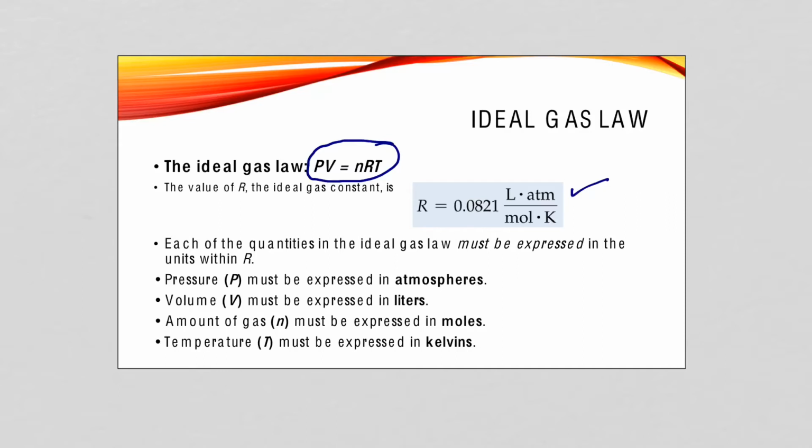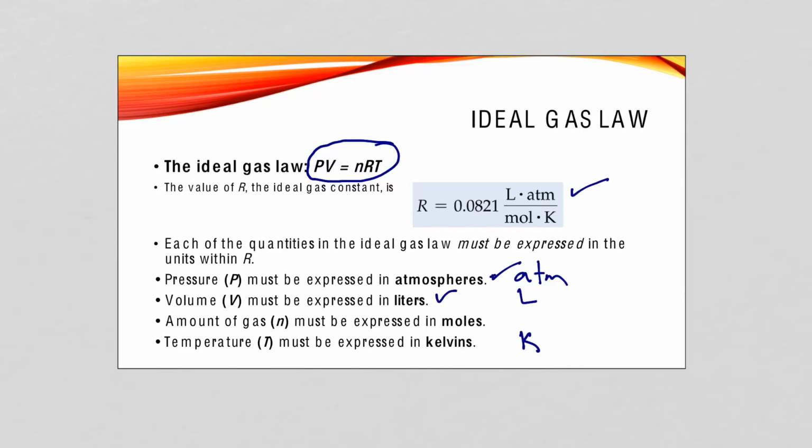So if we look at this, to use the ideal gas law with this gas law constant, the pressure must be expressed in atmospheres, or atm. The volume must be in units of liters. Of course, n represents our moles of gas, our mol there. And our temperature, as we've talked about before with these gas laws, is going to be expressed in Kelvin.